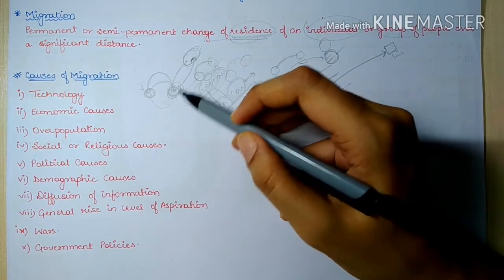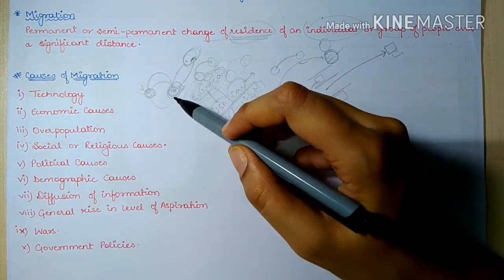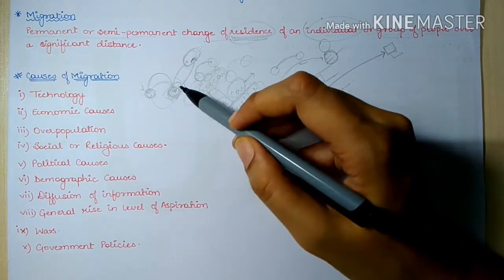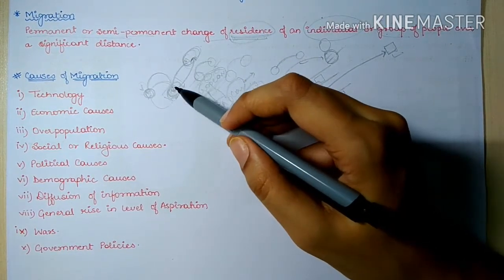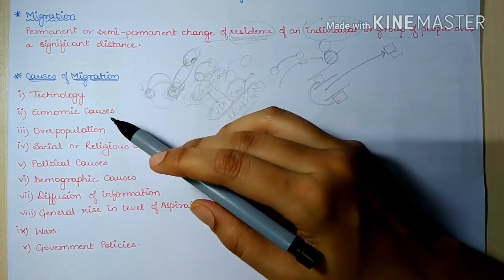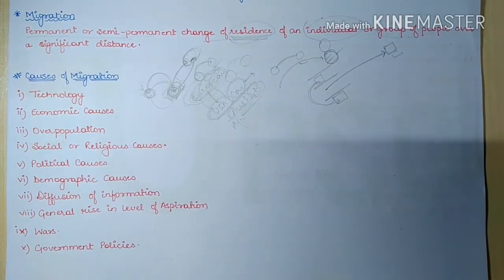Okay, so the salary that they will get there will be much higher than the salary that they are getting here. So these are some of the economic causes. For example, many of the people from developing countries like China, India, the educated youth from these developing countries, migrate towards developed countries like USA, UK, etc. Why? Because of economic cause.